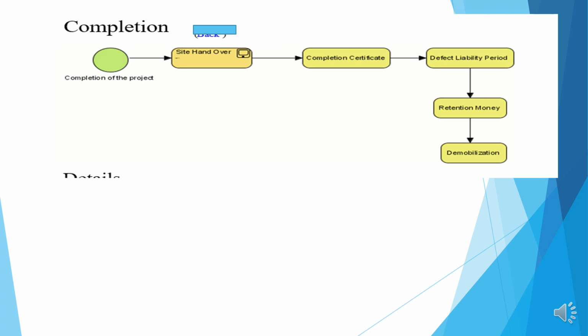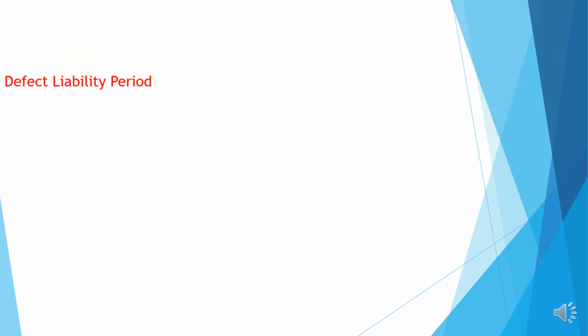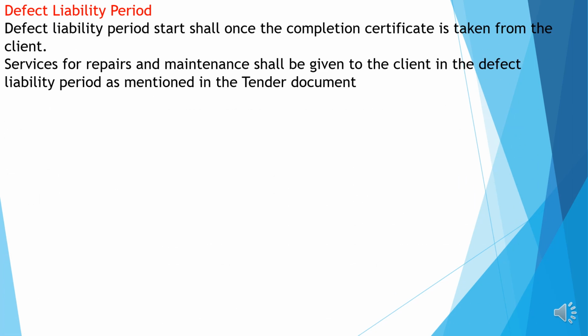Completion of the project. Site handing over, completion certificate, defect liability period, retention money, demobilization. Completion certificate. Once the handing over document has been signed by both the parties, a formal completion certificate has to be taken from the client, which is the responsibility of the project manager. Defect liability period. The defect liability period starts once the completion certificate is obtained from the client. Services for repairs shall be given to the client in the defect liability period as mentioned in the tender document.